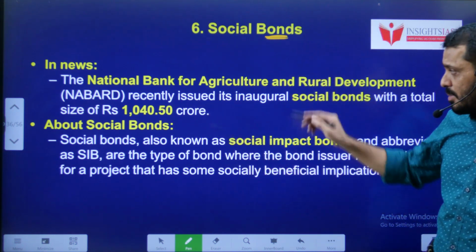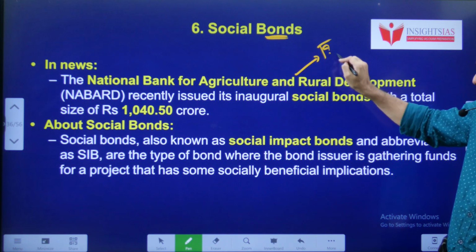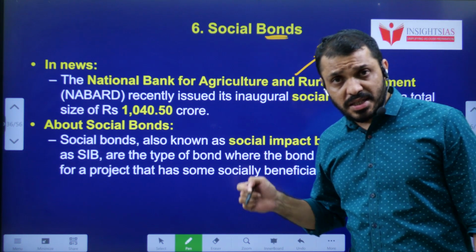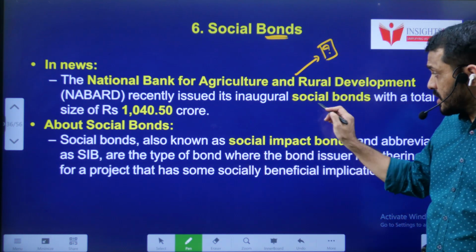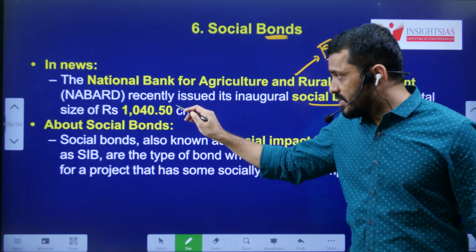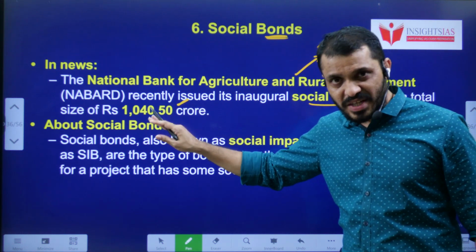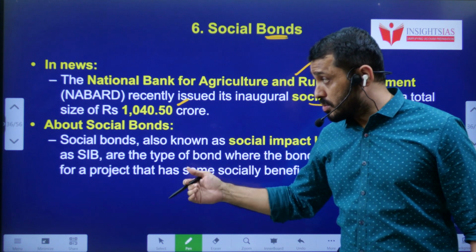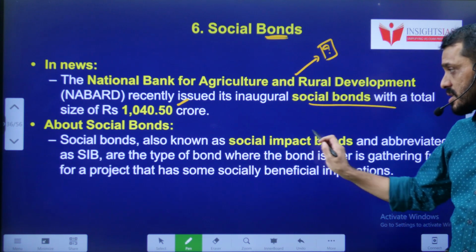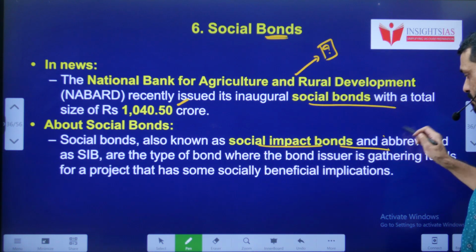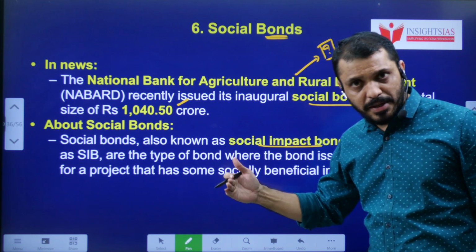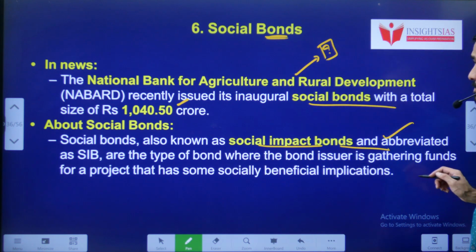Now we'll see NABARD. Tell me students, which committee recommended the formation of NABARD? Recently NABARD announced that they are issuing social bonds with a total capacity of 1040 crores. And the social bonds are also known as social impact bonds. In which area they will be spent, we will discuss anyhow.